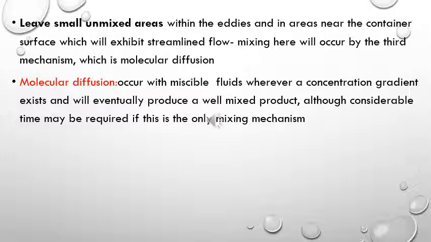This diffusion is the same as what we studied in physical pharmacy, that is the movement of molecules from higher concentration to lower concentration till the concentration at both levels is constant. In this case, the mixing will lead to a well mixed product, and the time required may be more.